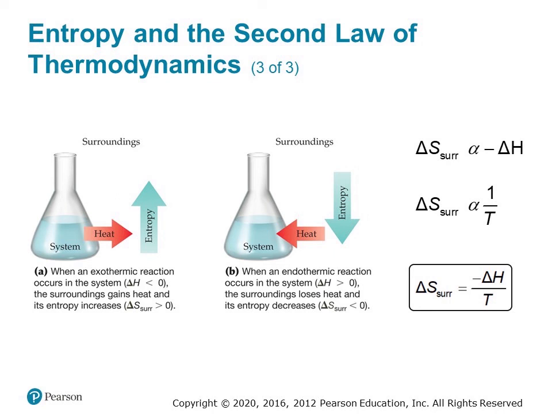Because the sign of delta H and the temperature change are opposite, the change in entropy of the surroundings is proportional to delta H, but specifically negative delta H. Taking into account that the change in entropy of the surroundings is also proportional to 1 over the Kelvin temperature, the overall result is that the equation highlighted here, the change in entropy of the surroundings is equal to the negative enthalpy change for the reaction divided by the Kelvin temperature.